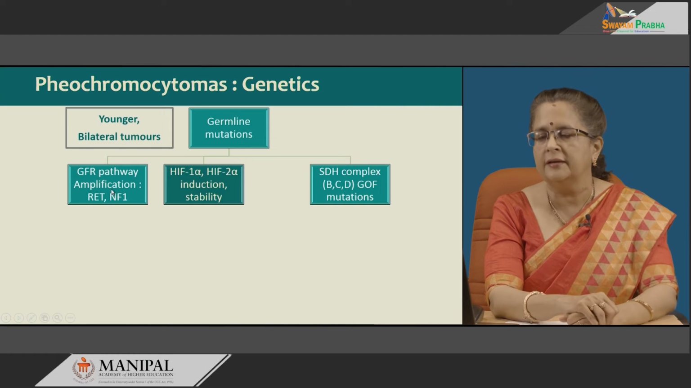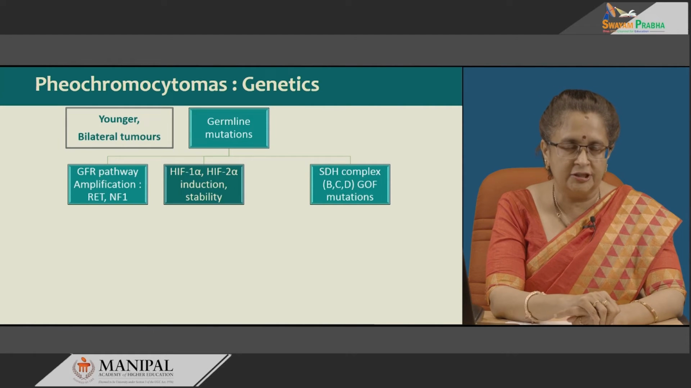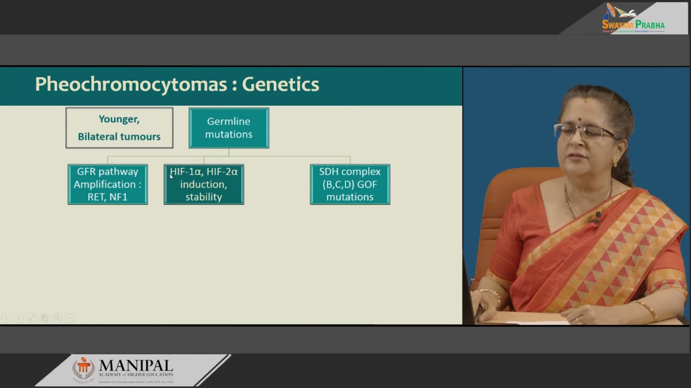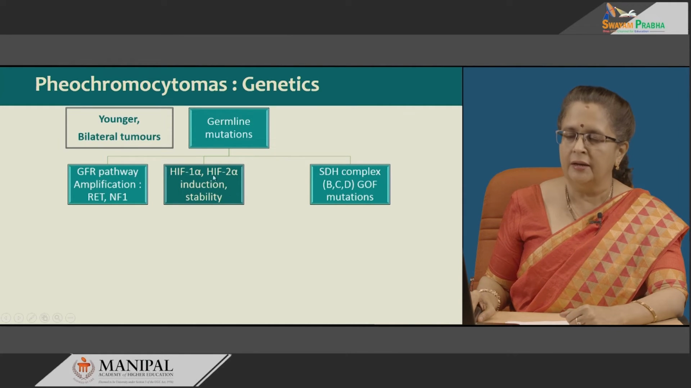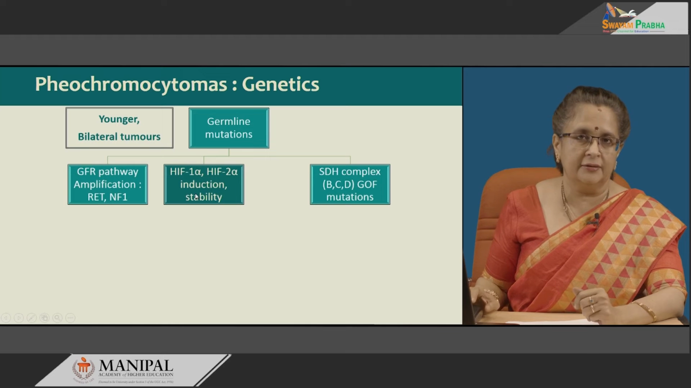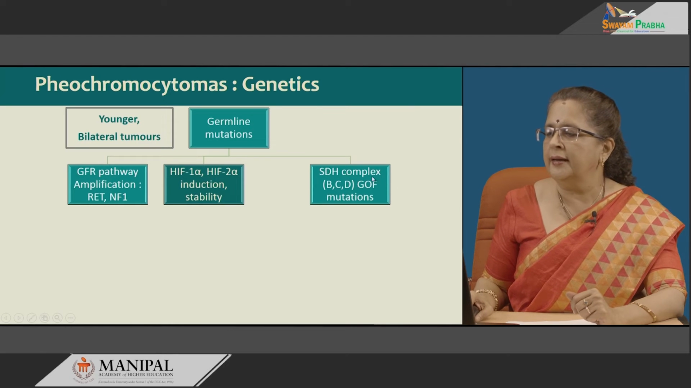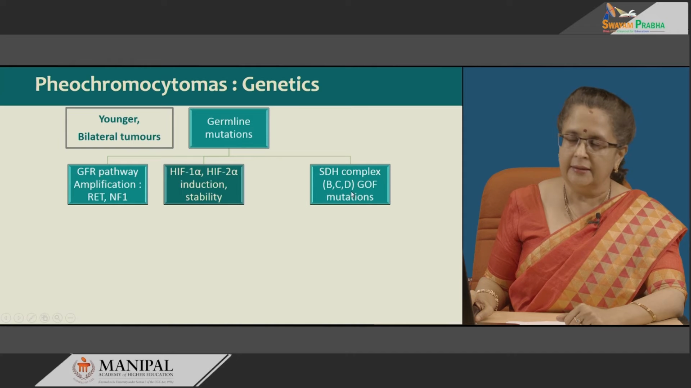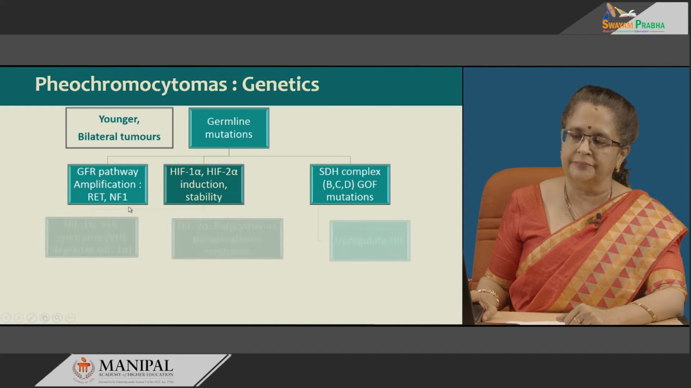Now, these germline mutations can affect 3 lines, that is it can be the growth factor receptor pathway amplification involving the RET gene or the neurofibromatosis 1 gene or NF1 gene, or it could be hypoxia inducible factor 1 alpha or 2 alpha. Now, whenever these genes are involved in any way, there is induction and stability of these genes, then this produces something known as pseudohypoxia.